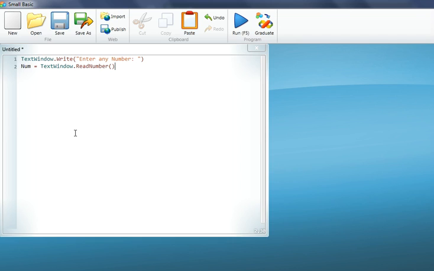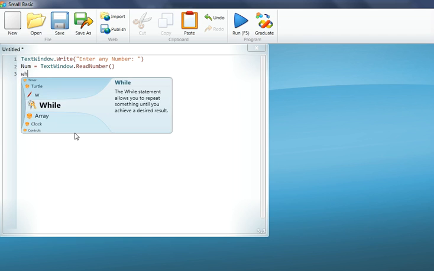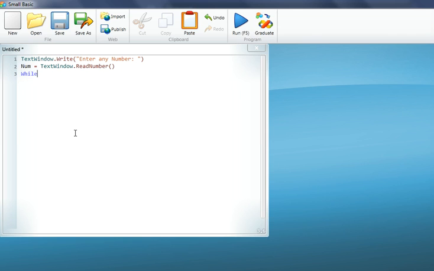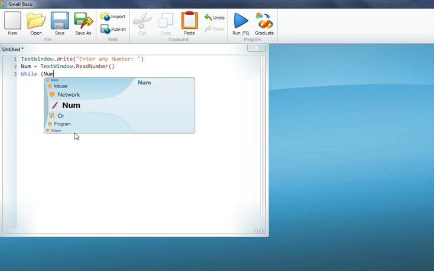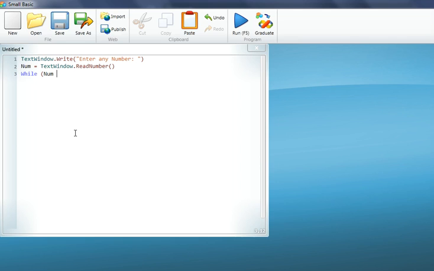So now coming back to the point. Now here comes the logical part where we put the while loop. While can also be called as until and unless this given statement isn't true. So my statement is until and unless the number isn't greater than 1000.